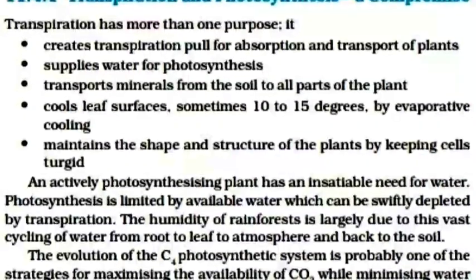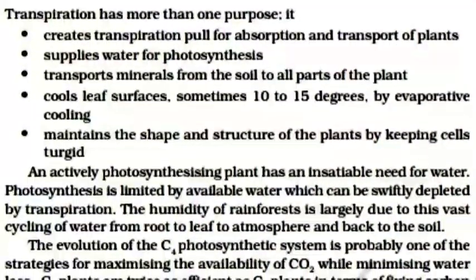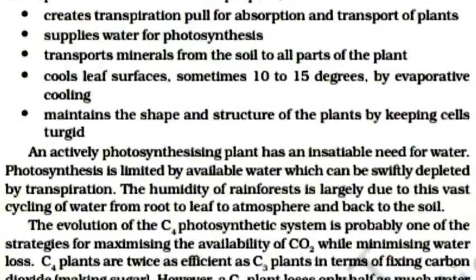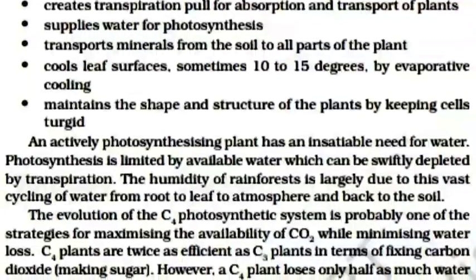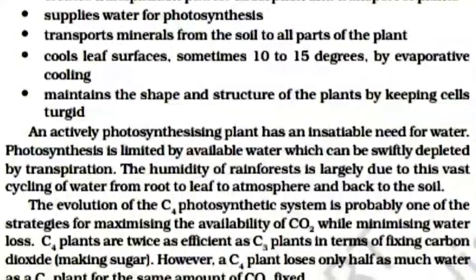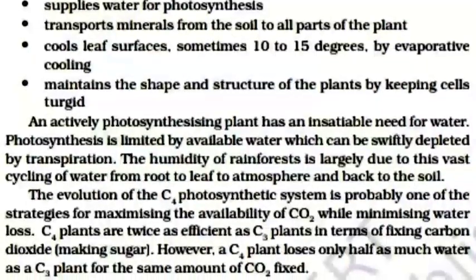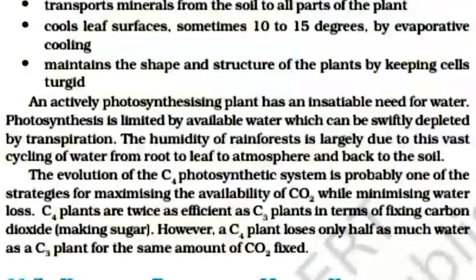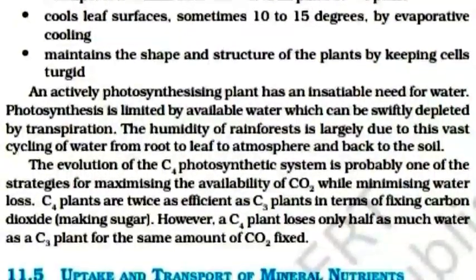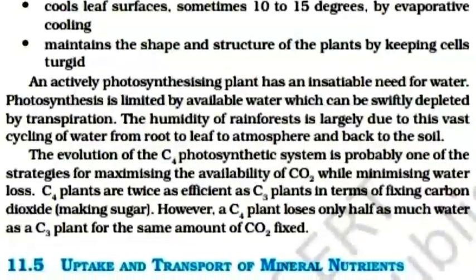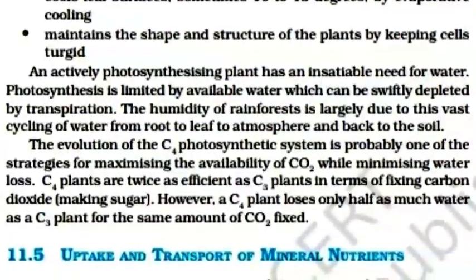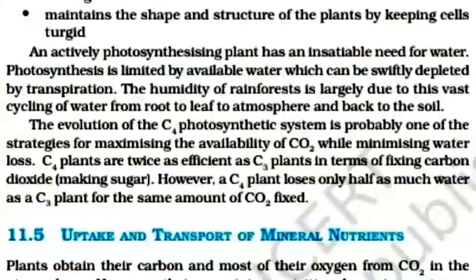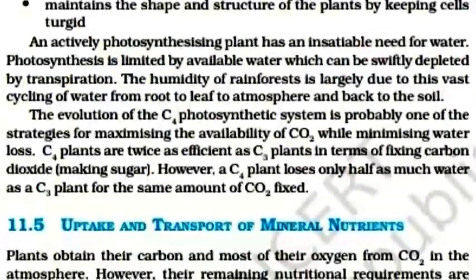An actively synthesizing plant has an insatiable need for water. Photosynthesis is limited by available water, which can be swiftly depleted by transpiration. The humidity of a rainforest is largely due to this vast cycling of water from root to leaf to atmosphere and back to the soil. The evolution of the C4 photosynthetic system is probably one of the strategies for maximizing the availability of carbon dioxide while minimizing water loss.